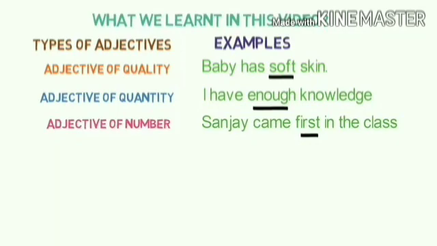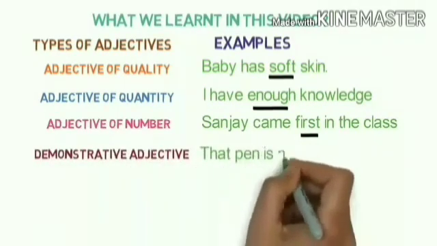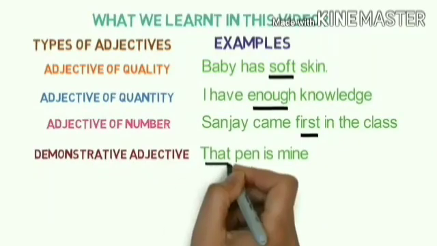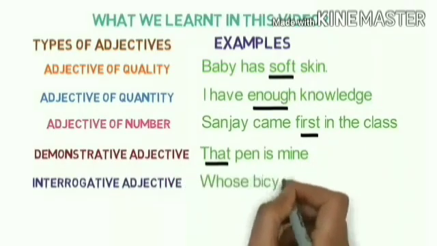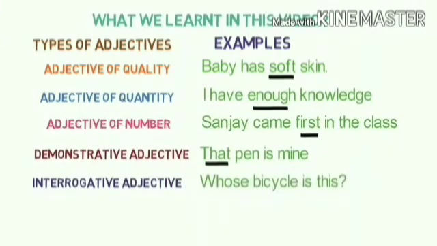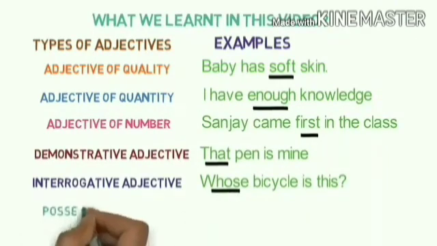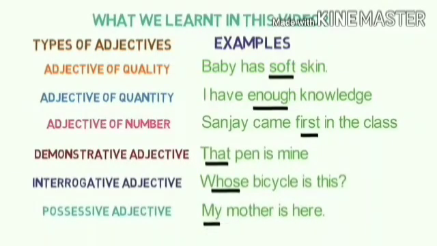Okay? Now next. Demonstrative adjective. That pen is mine. So that is the demonstrative adjective. Interrogative adjective. Whose bicycle is this? Whose is interrogative. Possessive adjective. My mother is here. Now here, my is the ownership. Alright? Is it clear to you children now?